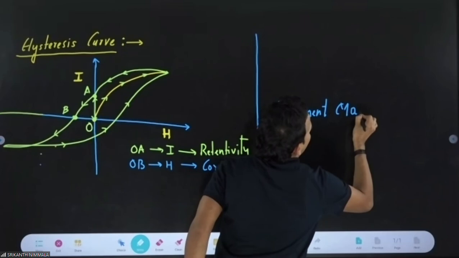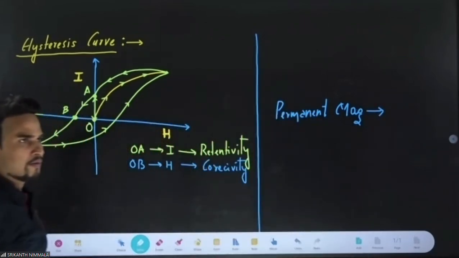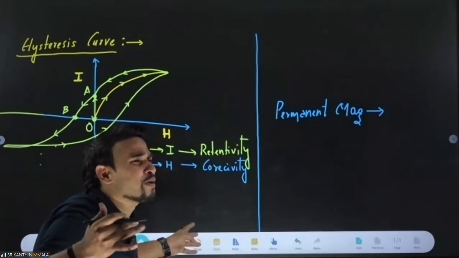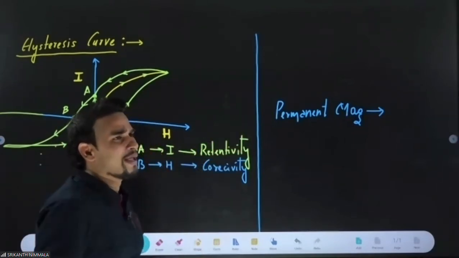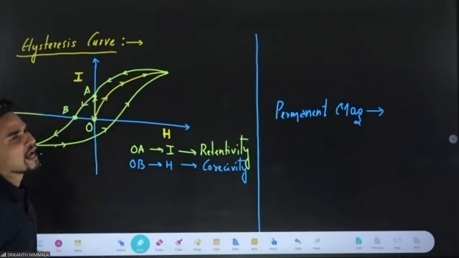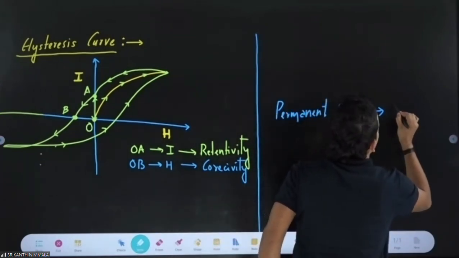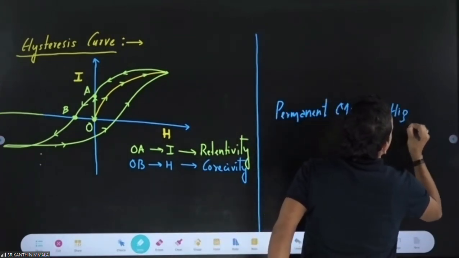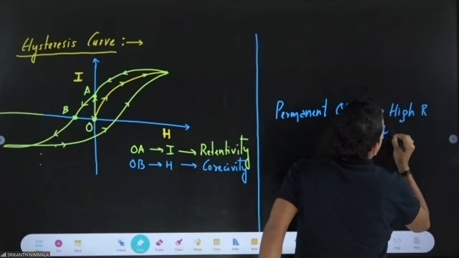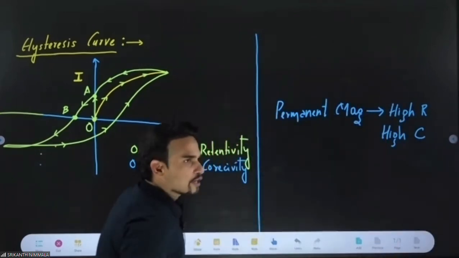Can you tell me about retentivity and coercivity? It permanently wants to become a magnet, so retentivity will be high. And if retentivity is high, coercivity will automatically be high. So for a permanent magnet, you must always have high retentivity and high coercivity.